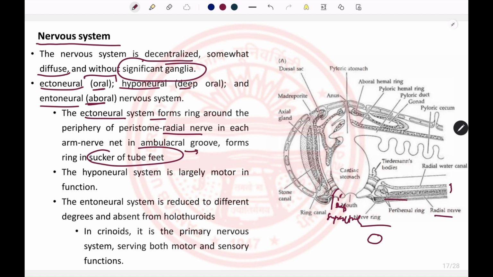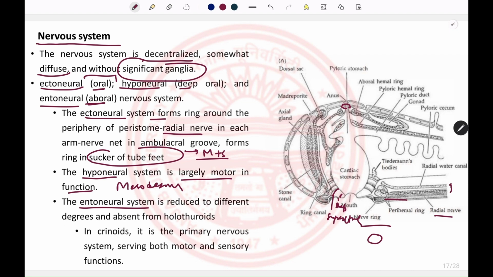This ectoneural system is both motor as well as sensory. On the other hand, the hyponeural system is mainly the motor nervous system, and it is derived from the mesoderm. On the other hand, the entoneural system forms the ring around the anus, and it is mainly reduced in most modern echinoderms, and in some it is totally absent.